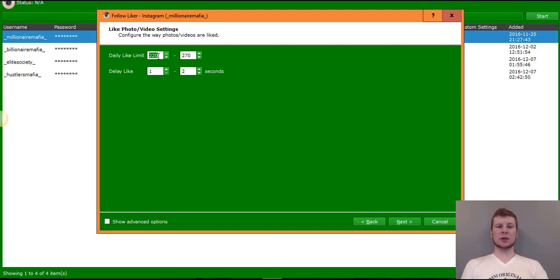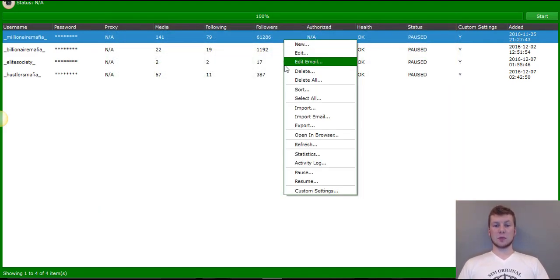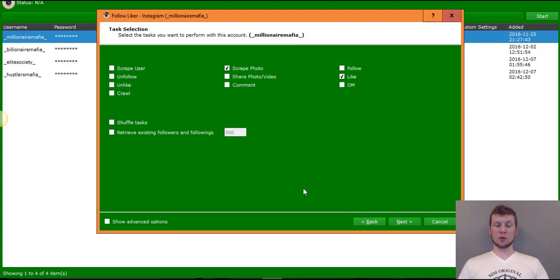You've got to just make sure that if you don't actually reset the statistics here, then you need to make sure that you are upgrading your like limit proportionally so that it doesn't stop. So I would just go in, scrape photo, like, and I would set to comment.